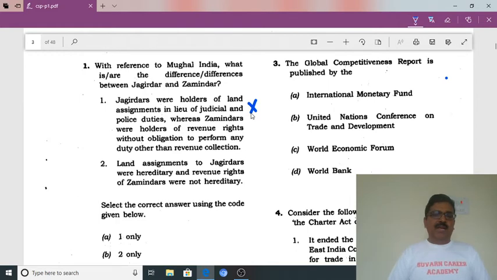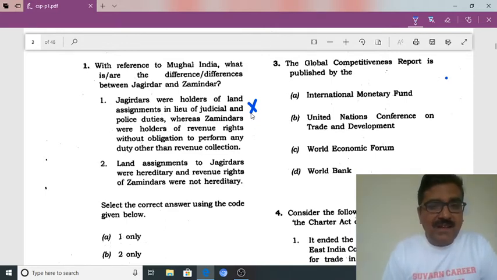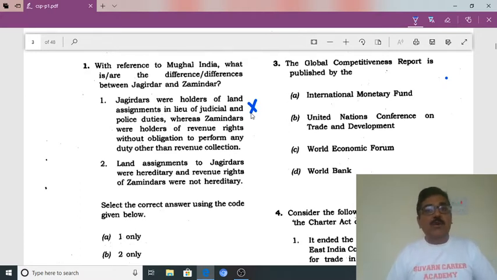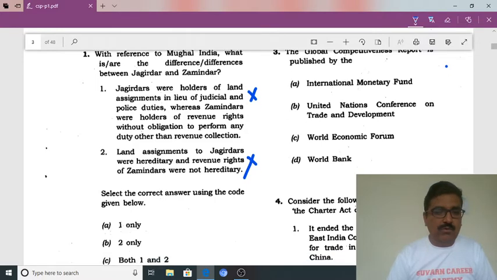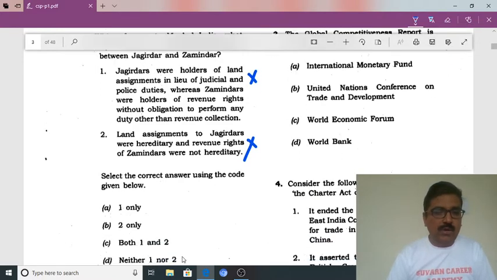And the second statement is: land assignments to the Jagirdars were hereditary and revenue rights of the Zamindars were not hereditary. This is also exactly opposite, because for the Jagirdars it was not hereditary, but for the Zamindars it was hereditary. So this statement is also wrong. So both the statements are wrong here. So let us see what is the option. So neither one nor two.